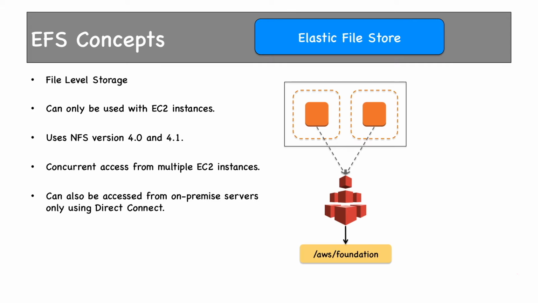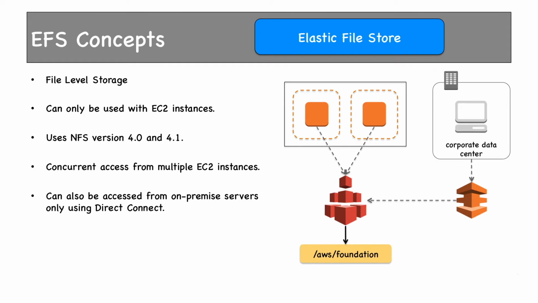This can be really helpful if you already have a shared file system in your on-premise environment and want to extend that file system and make use of AWS's elasticity and high availability. It can also be useful if you want to create a new file system but do not want the overhead of storage and management. You can opt for EFS and use it exactly the same way as you would have used an on-premise NFS file system. Although note that this can only be achieved using a Direct Connect connection, it cannot be used over the internet. The size of an EFS file system can go to petabyte scale.